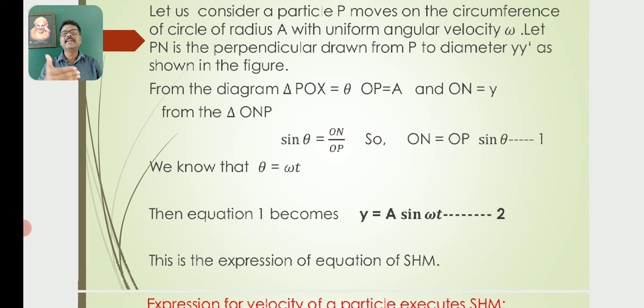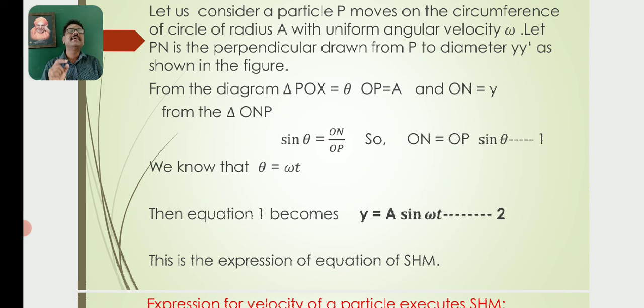We know that theta is equal to omega t. By the basic definition, angular velocity is the rate of change of angular displacement, so omega is equal to theta by t, then theta is equal to omega t. Replacing theta by omega t in the above expression, equation 1 becomes y is equal to a sin omega t, where OP, the radius of the circular path, is A, the amplitude of the wave.